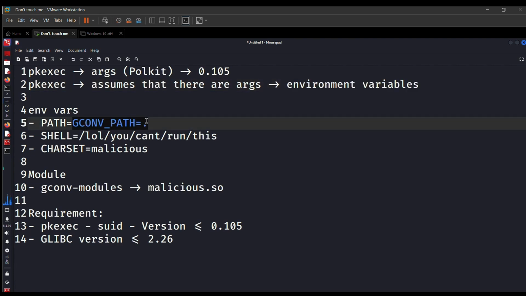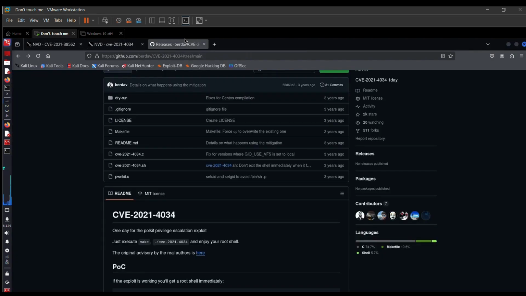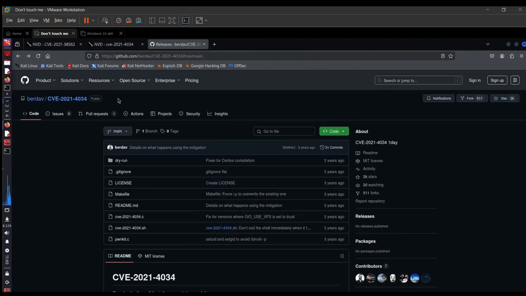So what exactly we are doing here is pkexec will go into the environment variables, will go here in the current directory, in the GCONV_PATH current directory, will look for CHARSET, will look for the module, and it will ask the module what conversion to use. The char set conversion, it will say is malicious. Use malicious as the word. So it will go to the malicious char set and it will execute the .so file of that char set, and this is our exploit. This is our malicious file which will get executed, and this can be anything.